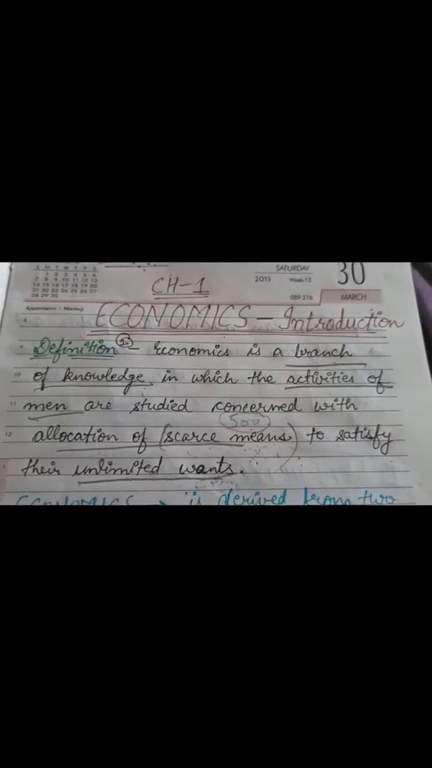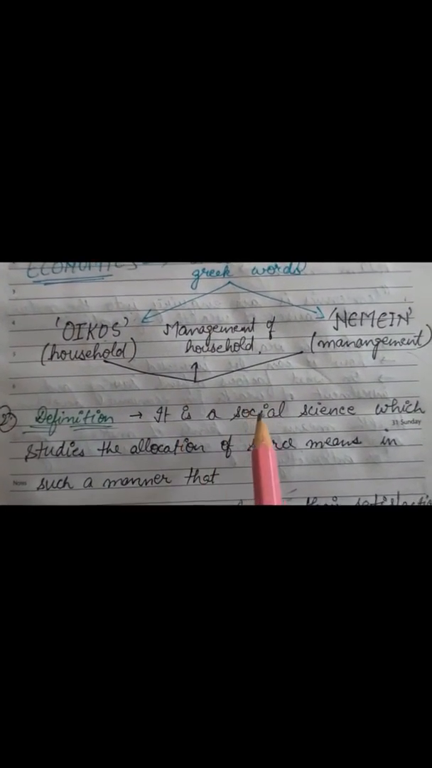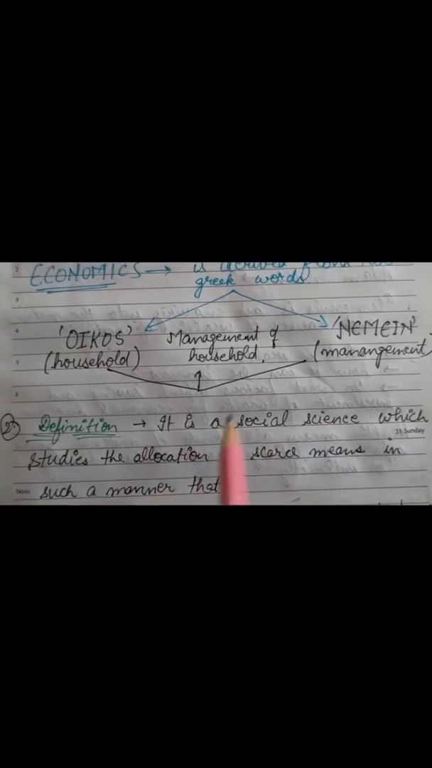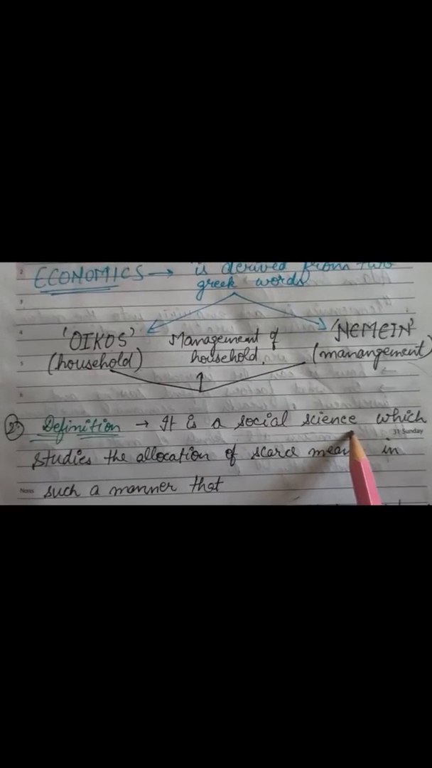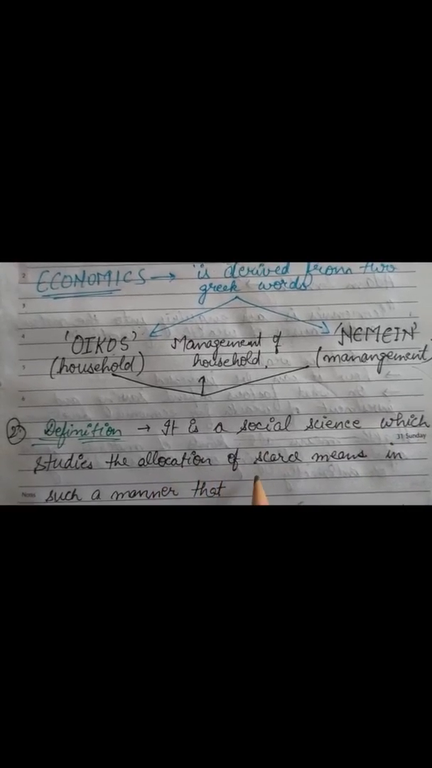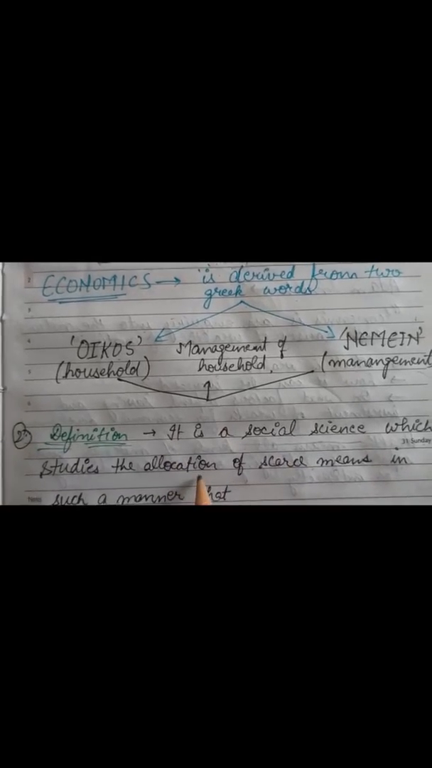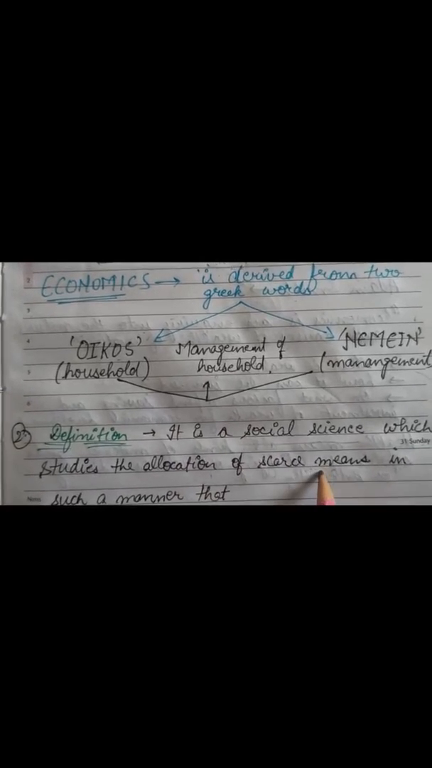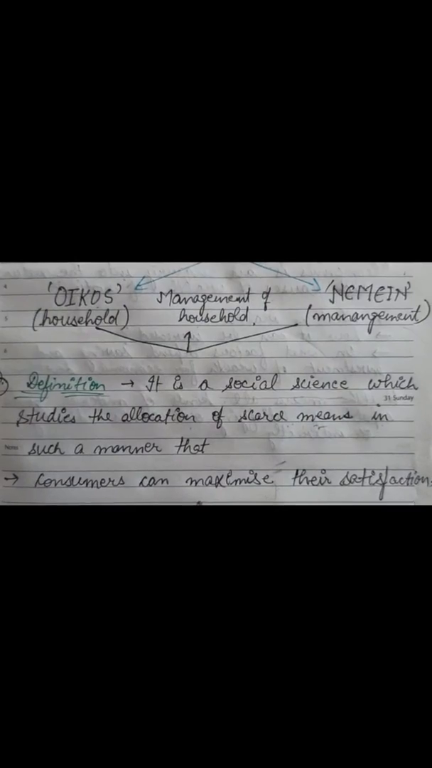Now I hope you are clear with the term economics. We will study another definition, that is, it is a social science which studies the allocation of scarce means in such a manner. This means that economics is a part of social science, which you have been studying till your 10th standard. Clear? In which we will study the allocation of scarce means, that is, how we will spend, how we will allocate, or how we will distribute our scarce or limited means in such a manner that consumers can maximize